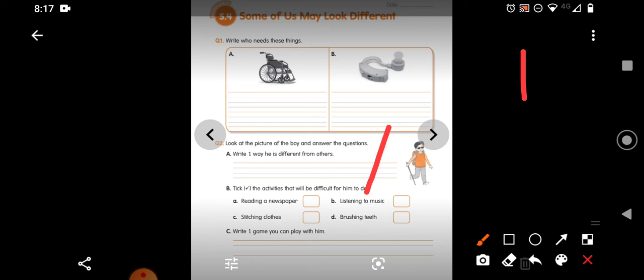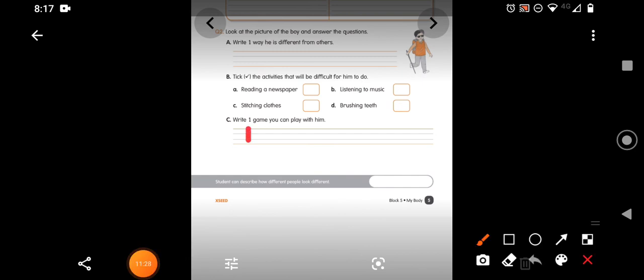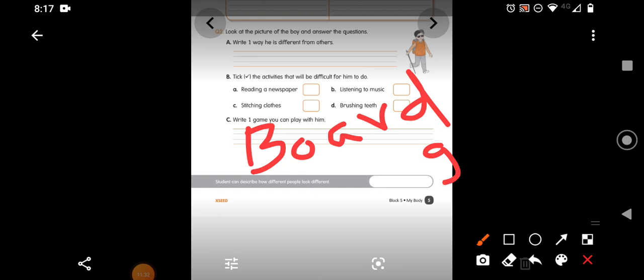Next you see, write one game you can play with him. So what game can you play? Board games you can play. Yes, without running, whatever can be done, you can do, solving puzzles like that. You think and you can give your own answer, children.